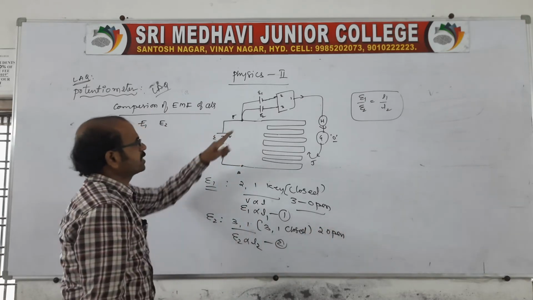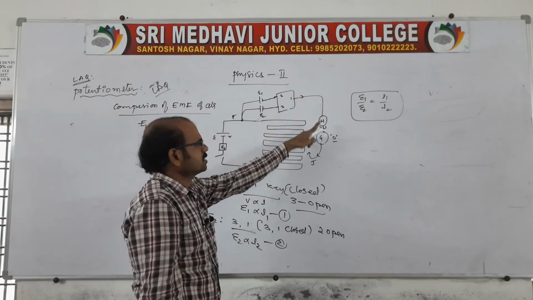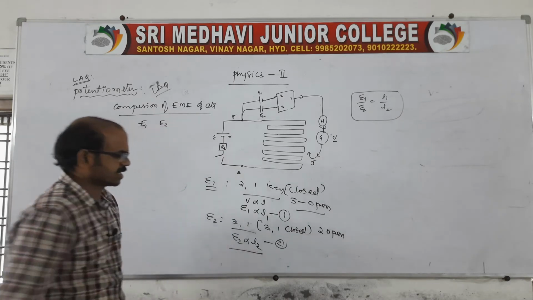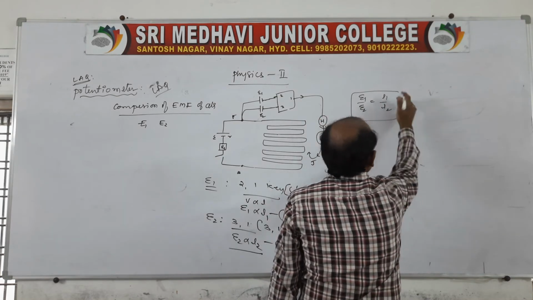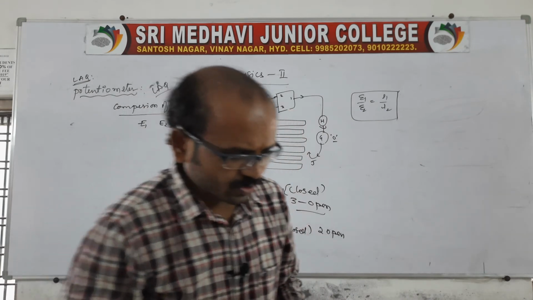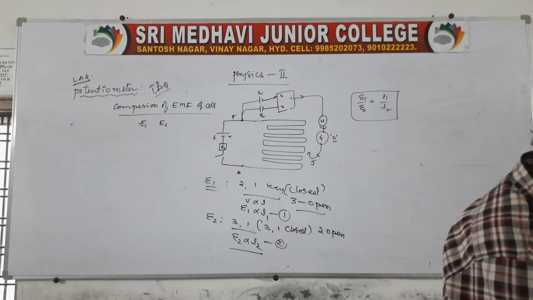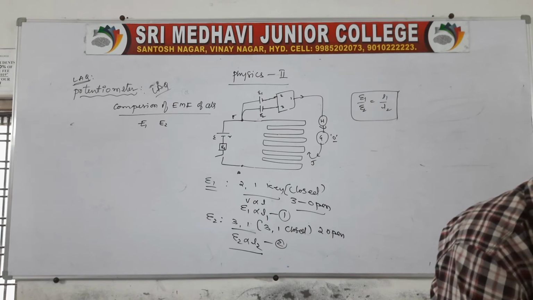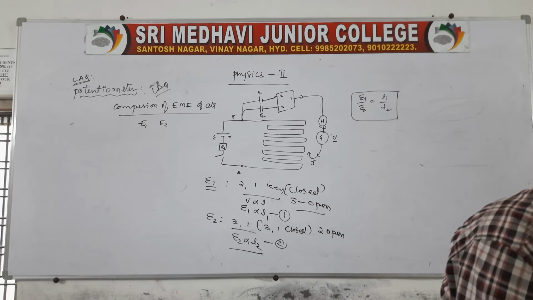Open means there is no current flow through 2, only through 3 and 1. Again the same process is repeated till the galvanometer shows zero deflection. Therefore, E2 is directly proportional to L2, so E1 by E2 is equal to L1 by L2. This is the comparison of EMF of two given cells, which is very easy. Go through this diagram, which is also given in our material, page number 178, question number 10. You refer there, it is important.